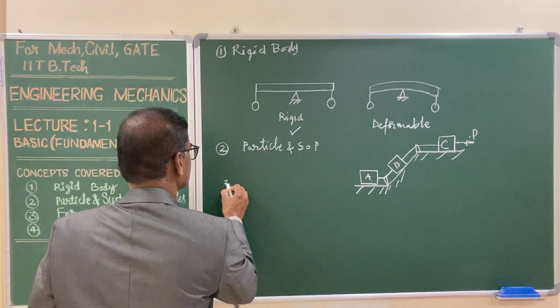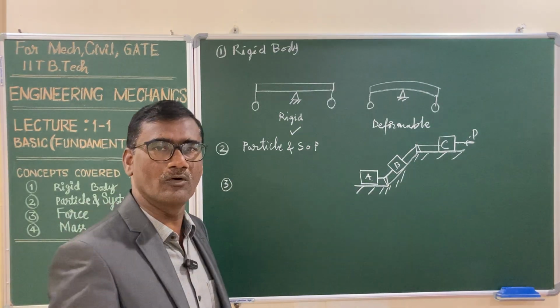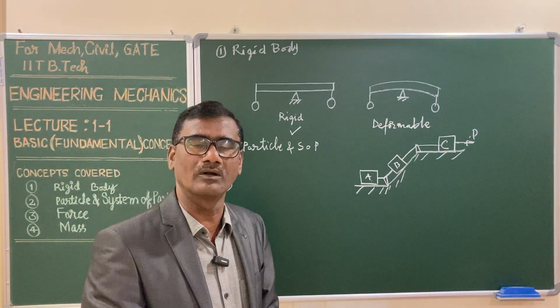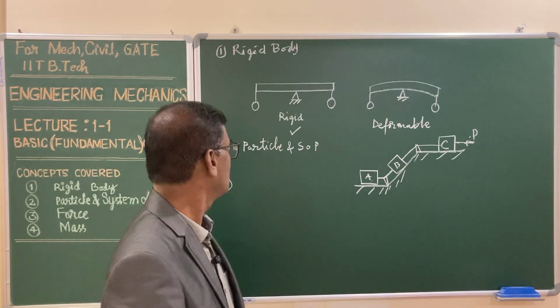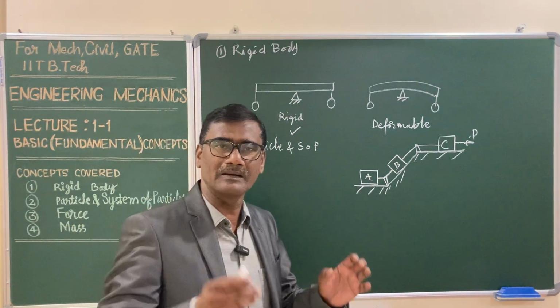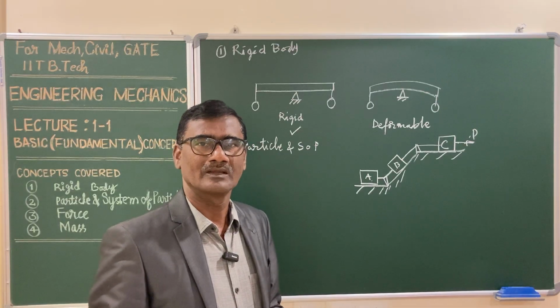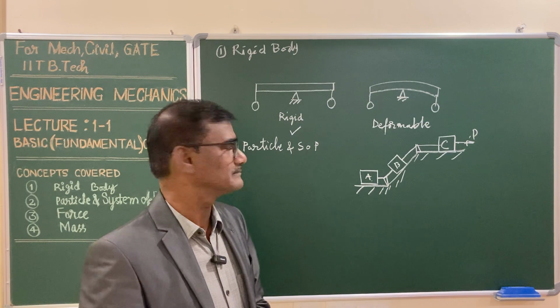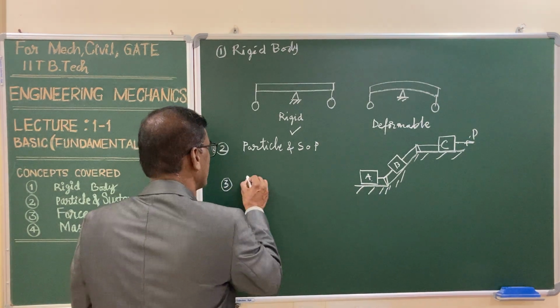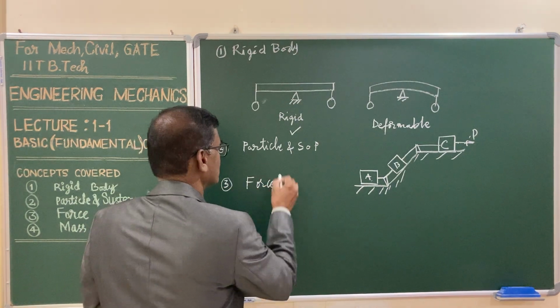Third definition, that is force. The action of one body upon the other is called force, and that force may be a pull or a push. In order to define the force completely, you need to specify various parameters, and these parameters are known as characteristics of the force.